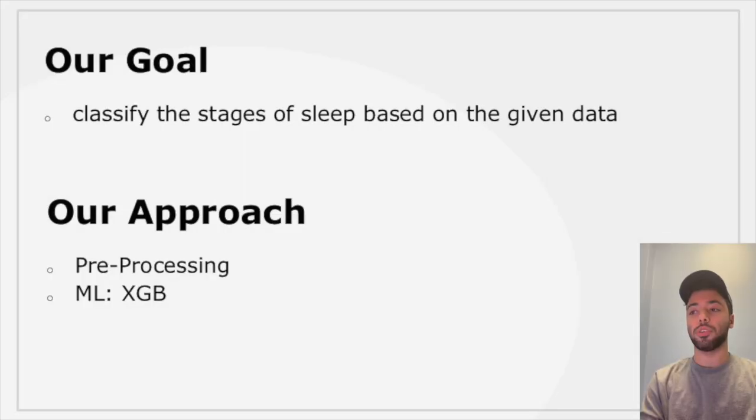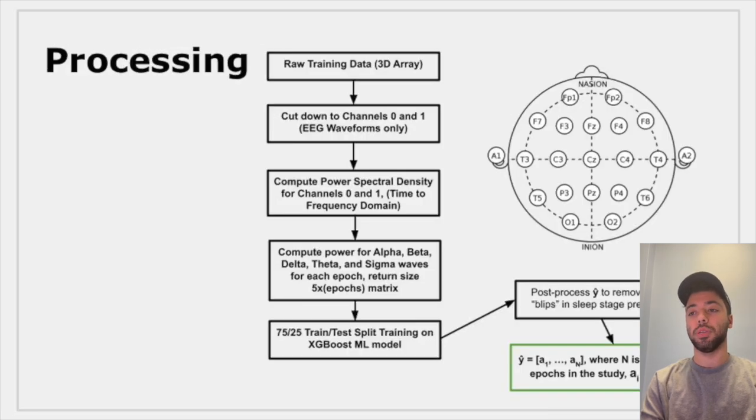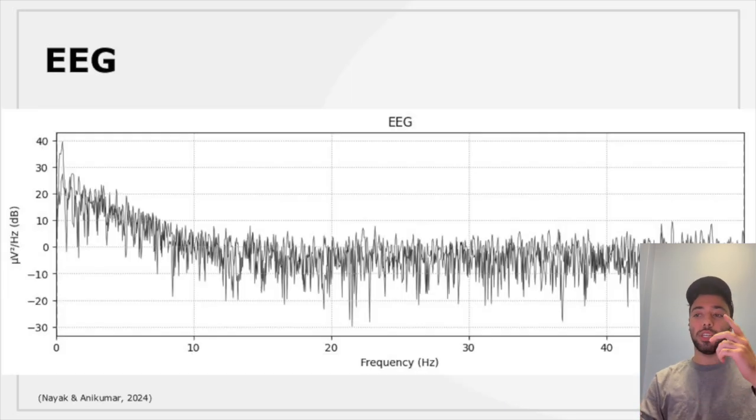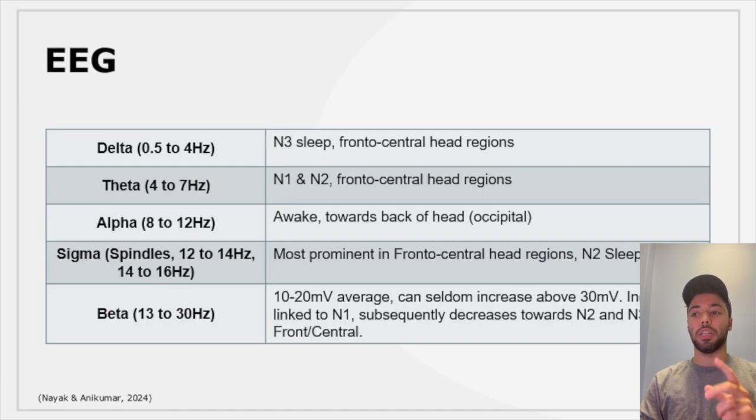For the application of EEGs, we looked at automating with machine learning, and I mainly focused on pre-processing of our data, which notably improved our classification accuracy. I started with our 3D array for each patient study, which is of size number of epochs, amount of channels, and 3,000 samples, and we cut it down to channels 0 and 1, which only have the EEG waves, because research shows we can extract significant amounts of information from the frequency component of the EEG readings, and the features of interest include alpha, beta, delta, etc.